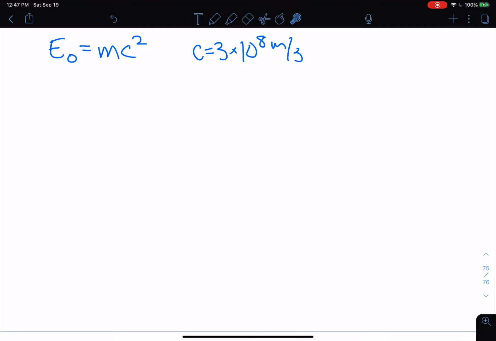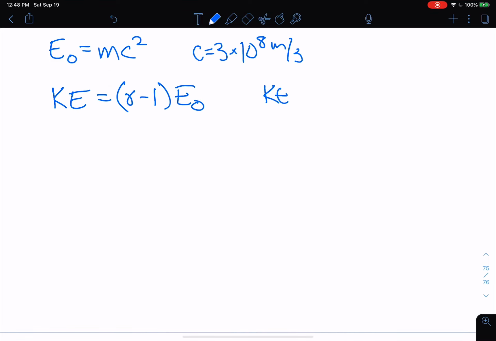Now, Einstein, of course, came up with this formula. He also came up with a different formula for kinetic energy. He came up with this formula: kinetic energy equals gamma minus 1 times the rest energy. Now this formula looks nothing like our traditional formula for kinetic energy, which we have, of course, used very many times. And these look nothing alike.